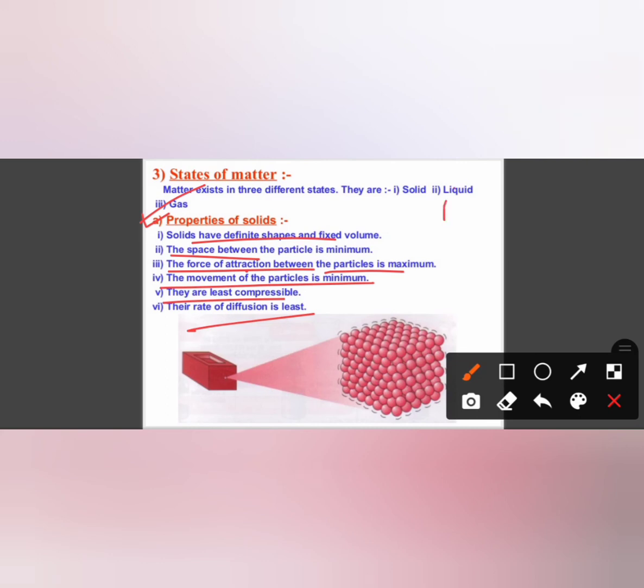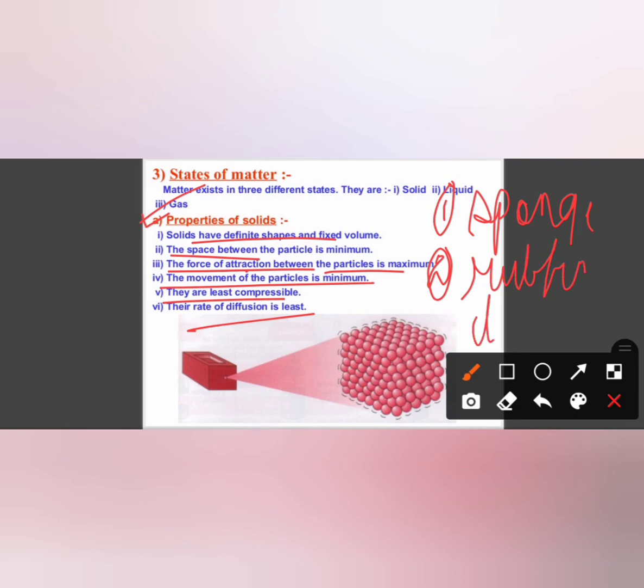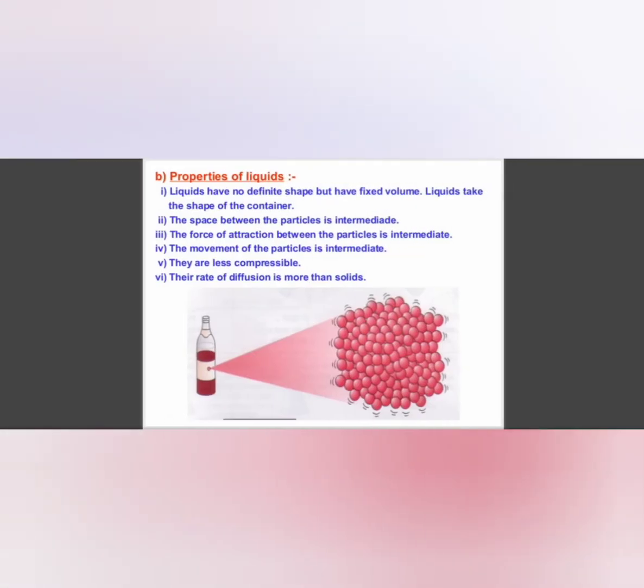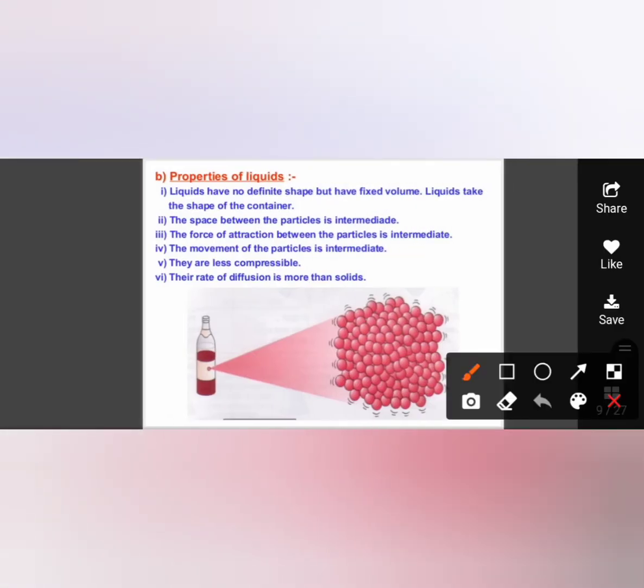But there are a few exceptions about which we are going to talk later. The first one is the case of a sponge. We can compress it, yet it is a solid. Second, we have the rubber band. Both of them have different properties, but we will be studying all of them a bit later in the next session.